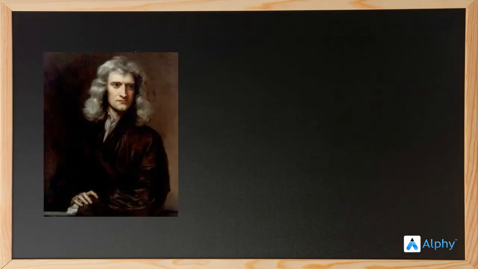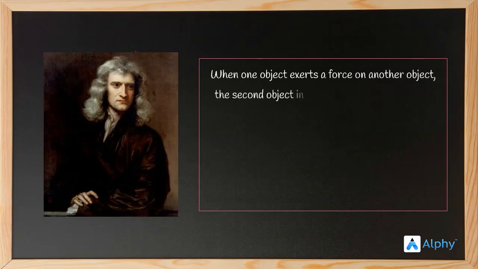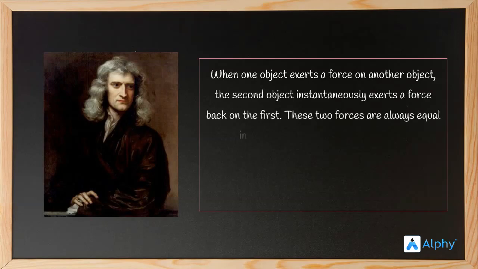As we know, Newton gave the three laws of motion. We have studied the first two, so let's come to the third law of motion. When one object exerts a force on another object, the second object instantaneously exerts a force back on the first. These two forces are always equal in magnitude but opposite in direction. We have studied each aspect of this sentence.